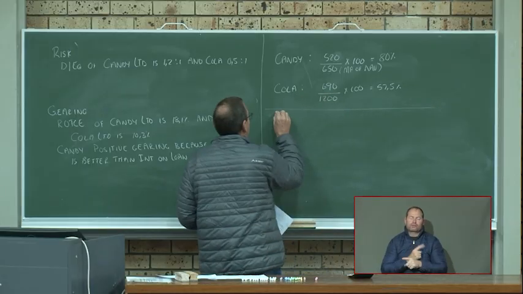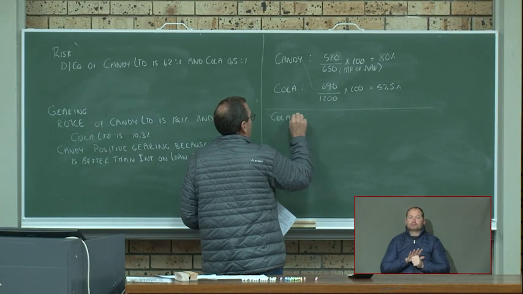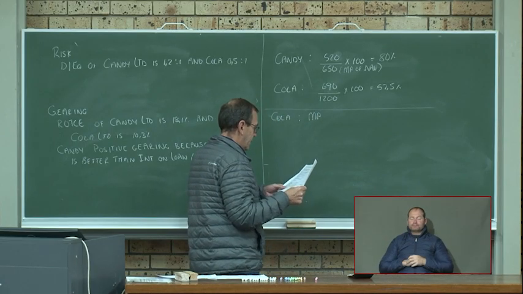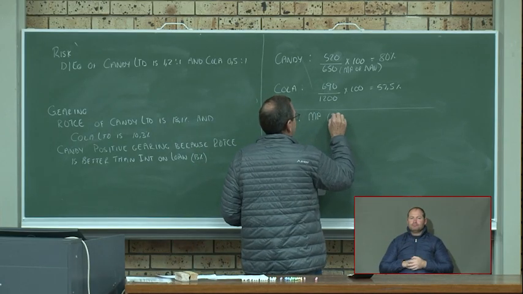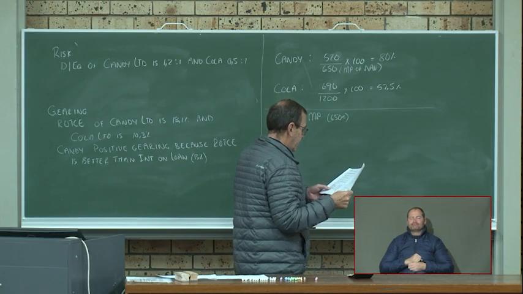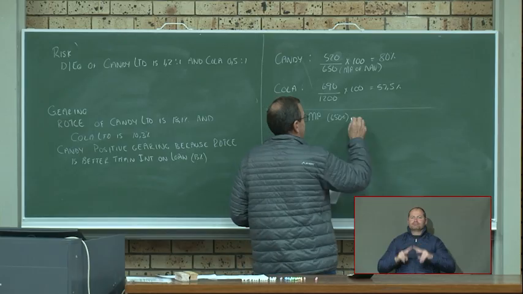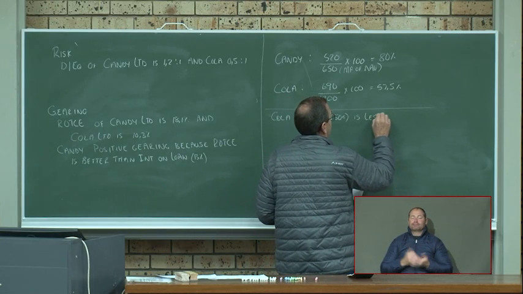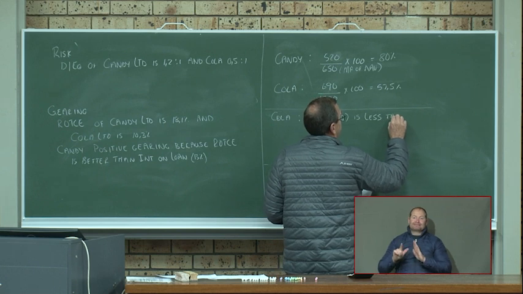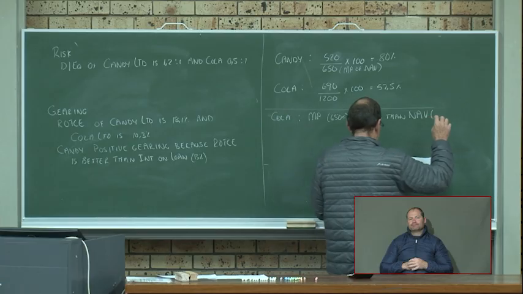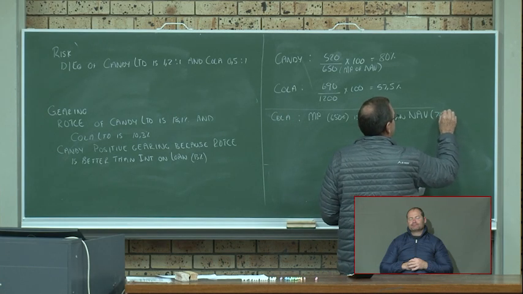So if we look at Candy, the market price of 650 cents is less than the net asset value of 780 cents.